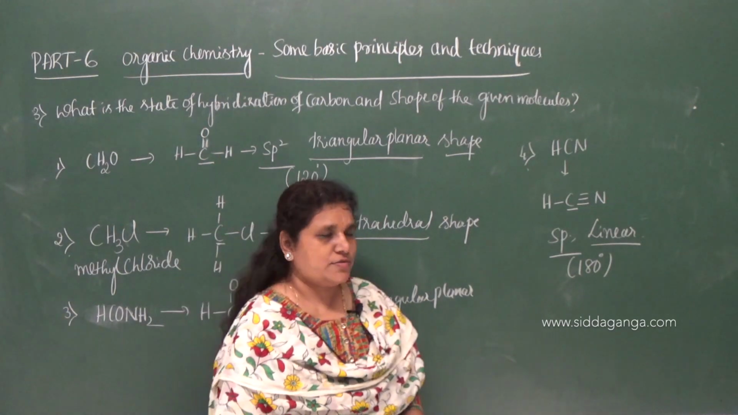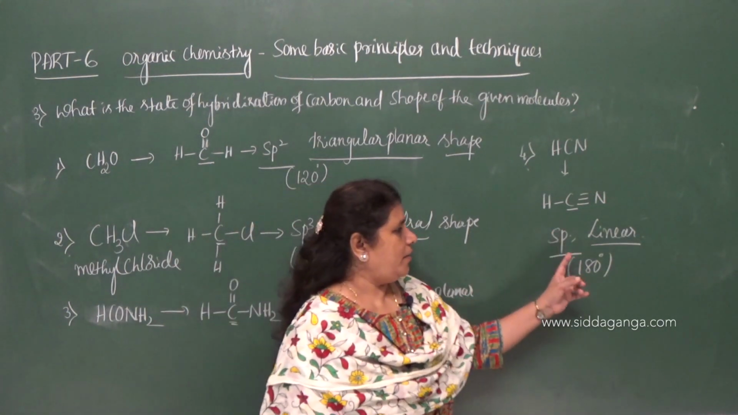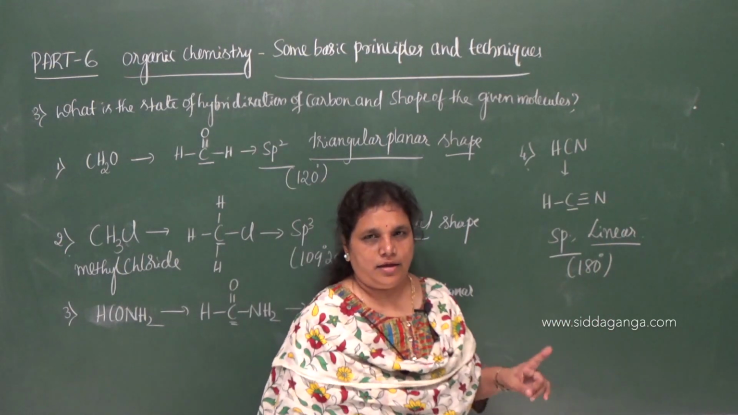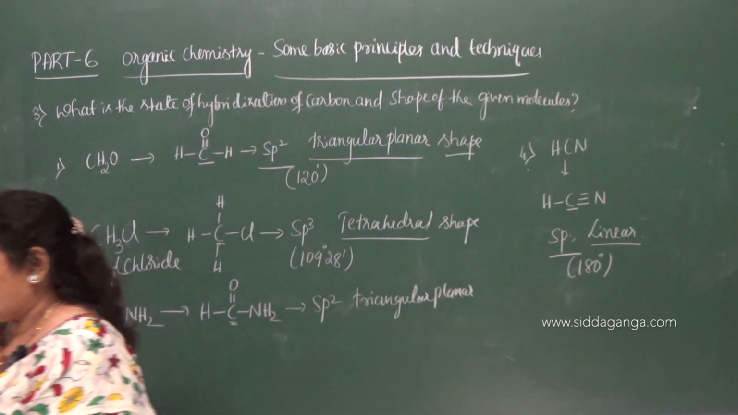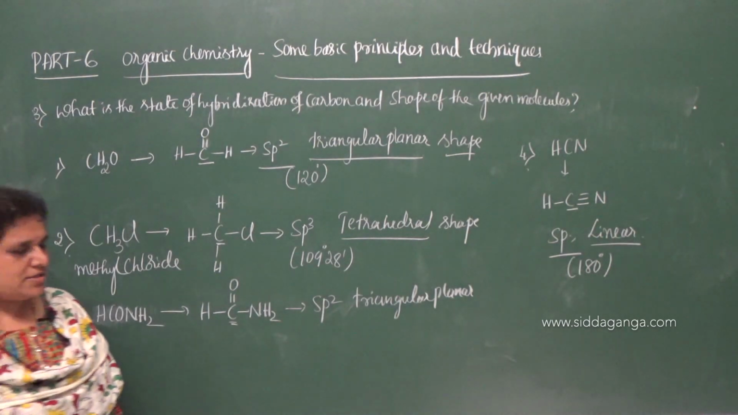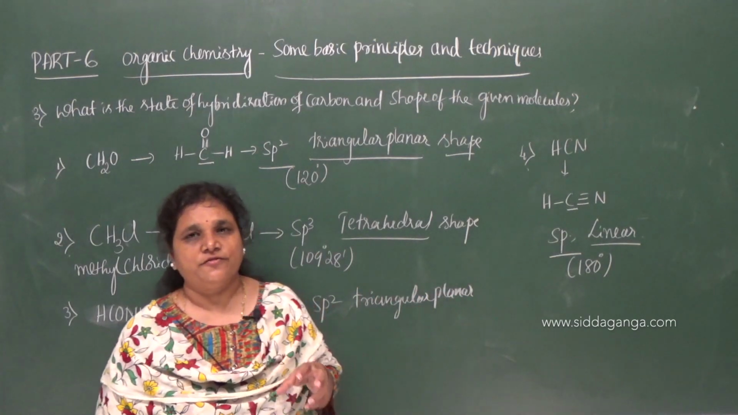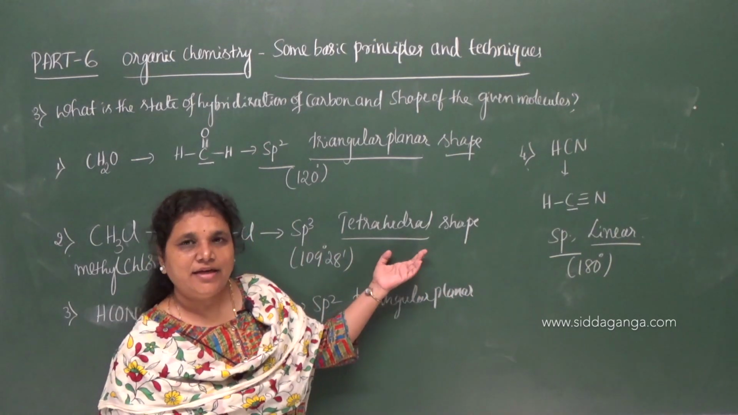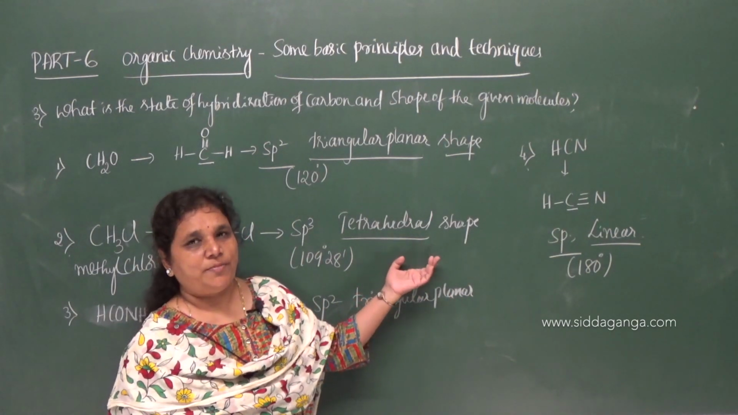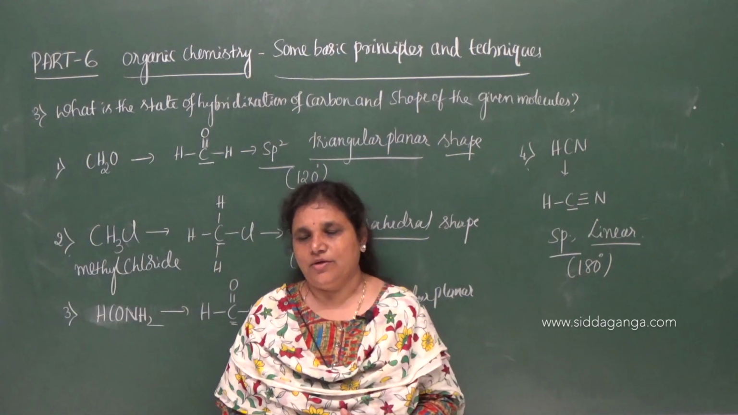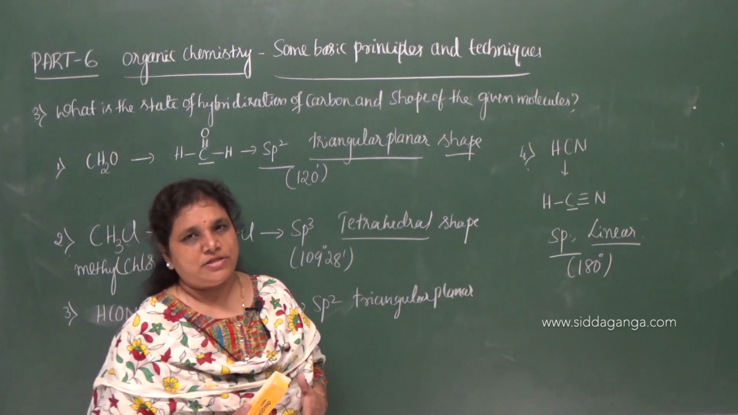Since the bond angle is 180 degrees, the carbon undergoes sp hybridization. The shape of the molecule is linear. So if a molecule is given, on the basis of the state of hybridization of the carbon, you can easily give the geometrical shape of the organic molecules. Why do organic molecules give a particular geometrical shape?